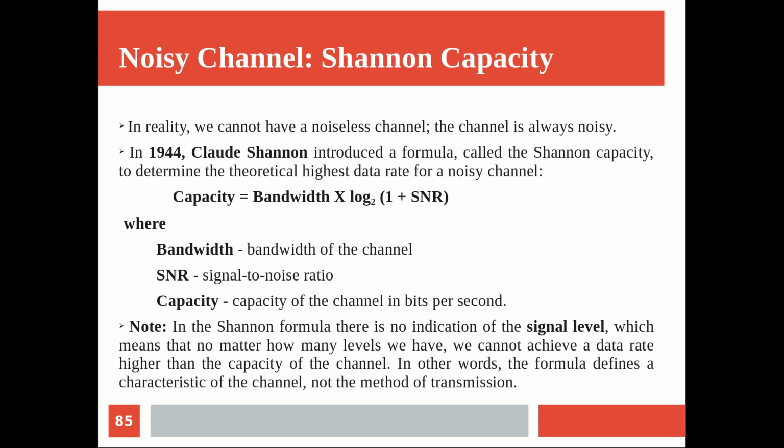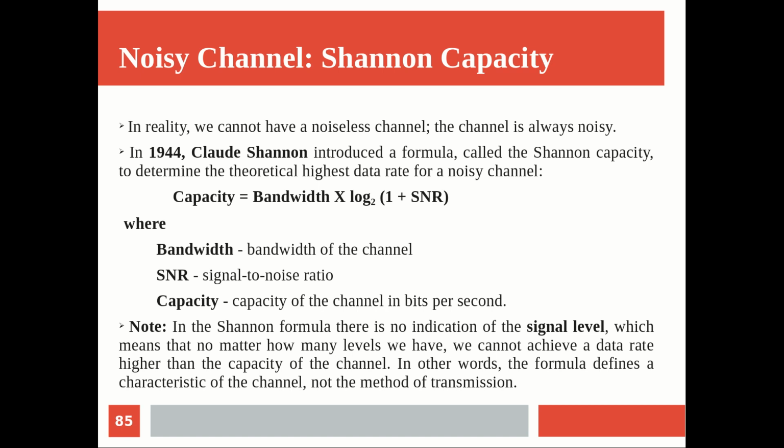Now, in the Shannon formula there is no indication of the signal level. In the Nyquist theorem we saw the formula 2 times bandwidth times logarithm of L to the base 2. That L, the number of signal levels, is not in the Shannon theorem at all. Which means that no matter how many levels we have, increasing levels already leads to a lot of complexity at the receiver for decoding the information, and still we cannot achieve a data rate higher than the capacity of the channel. It is a factor limited by the type of channel you are using. Accordingly the data rate will be limited.